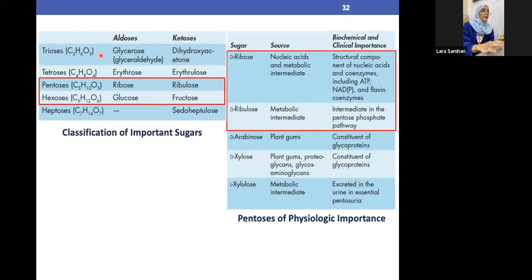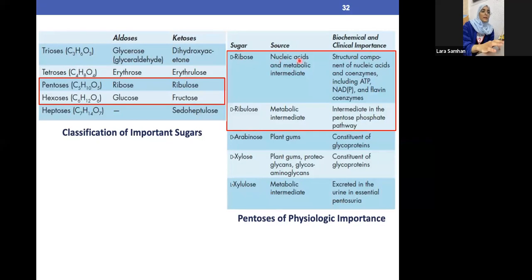Just examples of the names of the different types of carbon molecules, 3, 4, 5. Here we have also sugar. How will we know that those are sugars? Just look at the end. It ends with -ose, -ose, -ose, -ose, -ose. That means it's definitely a sugar. D configuration means that the OH is found on the right. L means the OH is available on the left, and here it basically explains the source and the importance of the ribose and the ribulose.